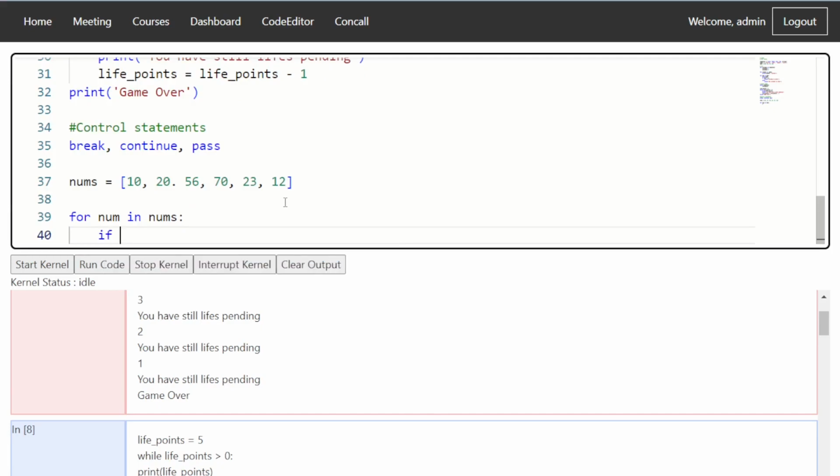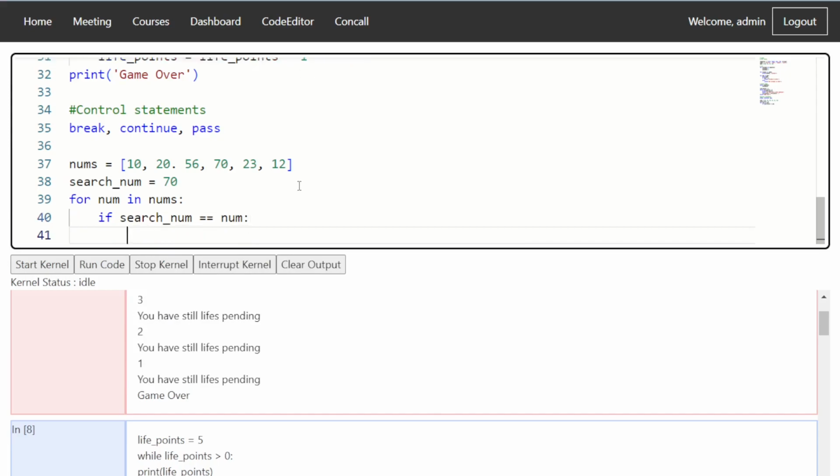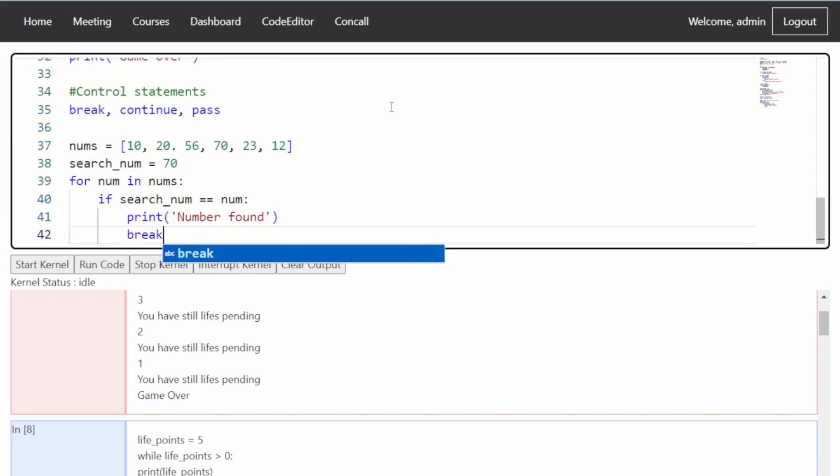We will also create a search number. Let's say we want to search for 70. We say if search num is equal to num, print number found, and we say break.